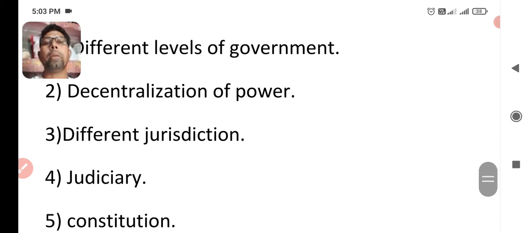And next, different jurisdiction. Haryana government or Punjab government has its own jurisdiction, and different governments have different jurisdictions. Next, judiciary is also there. So when there is federalism in the country, there is also a judiciary for solving conflicts between the different levels of government. So that's why we can say that India is a federal country.